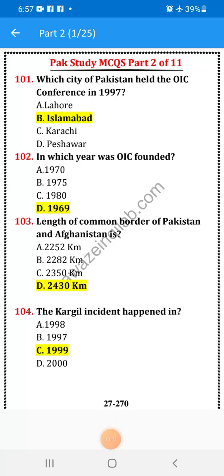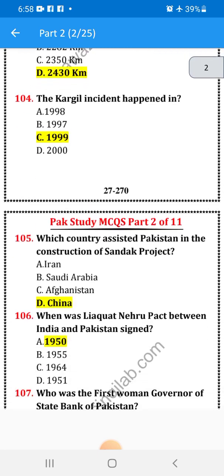Pak Study MCQs Part 2. Which city of Pakistan held the OIC conference in 1997? Islamabad. In which year was OIC founded? 1969. Length of common border of Pakistan and Afghanistan: 2430 km. The Kargil incident happened in 1999.